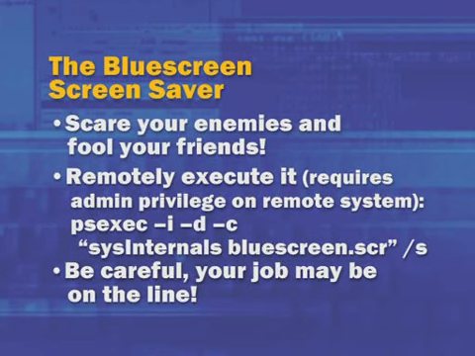Now, I think there's a little warning, though, about the screensaver. Yeah, if you're going to use it on somebody else's machine, make sure that you've got the authority to put it on that machine. And even if you've got the authority, do not put it on a production server. Because if you run it on the production server, somebody might come into the room, see it crashing, hit the reset button, and really reboot the machine.